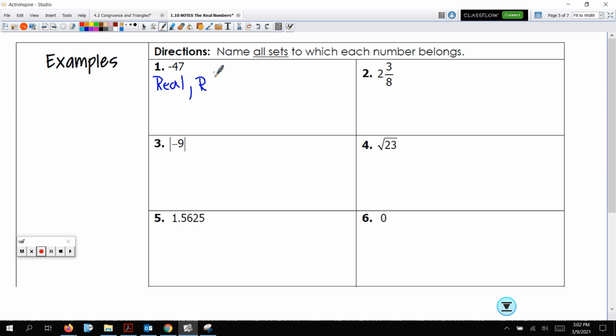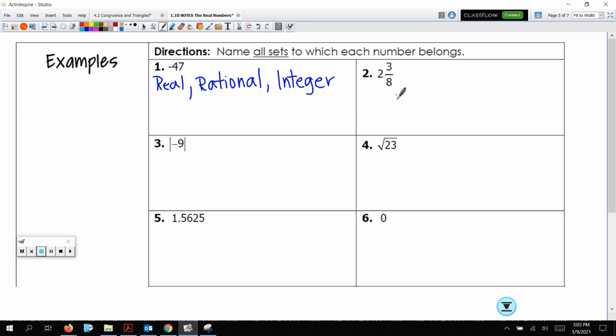So we know it's rational. Now we go down our little bubbles. Is it an integer? Yeah, it's negative. Is it a whole number? No, because it's negative, so we're done. So this number is real, rational, integer. Boom. All right, 2 3/8.